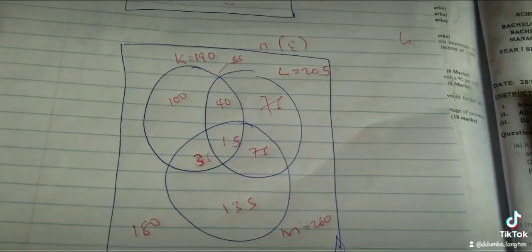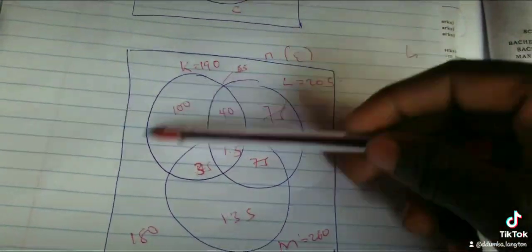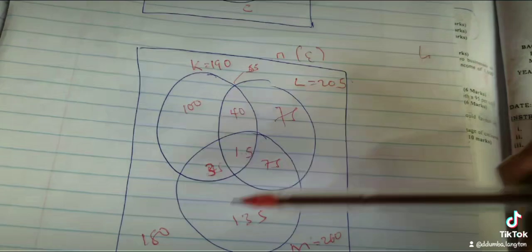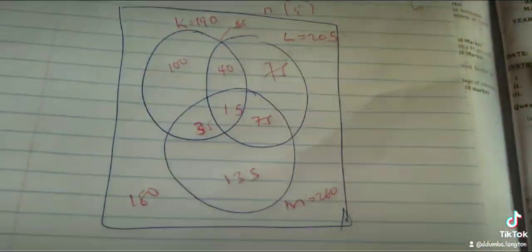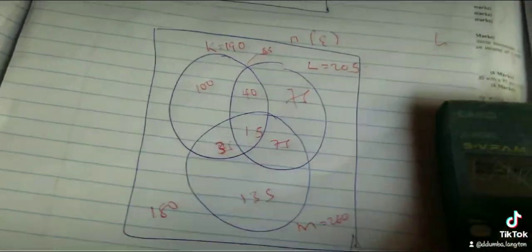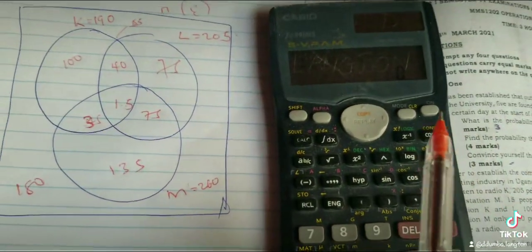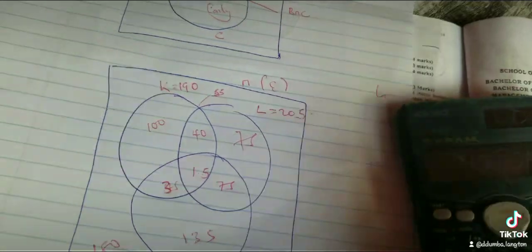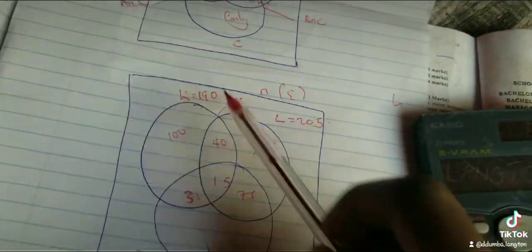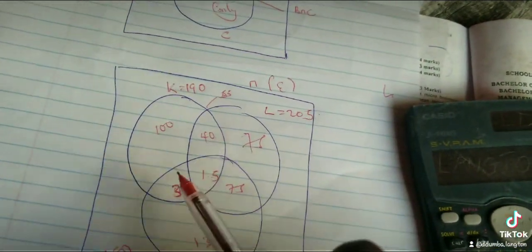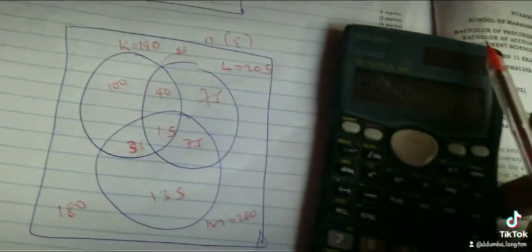So you can get the size of the sample. The size of the sample is the whole thing. You add everything to come up with the size of the sample, including the intersections. So to save time, the whole of this set is 190. When you add 100 plus 40 plus 35 plus 15, you get 190.